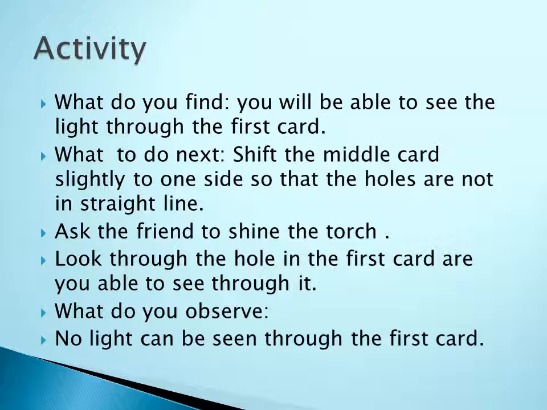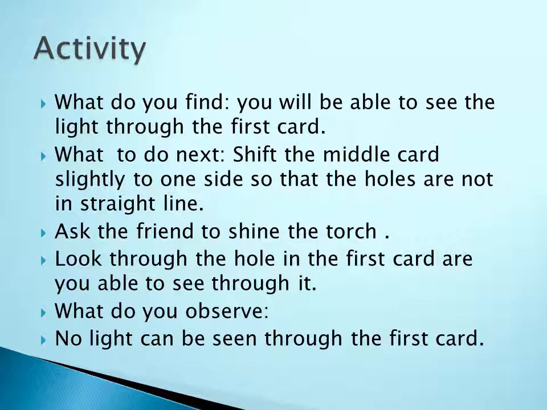Now second, what you have to do, you have to take the middle card and slightly move it to the next position. Now the holes are not in the same position. What will happen? Again you stand on one side, ask your friend to put the torch. You cannot see the light. So from this experiment what they are telling, light always travels in a straight line. Once the path is blocked, the light cannot travel. Okay, so these are all the activities we have seen today.